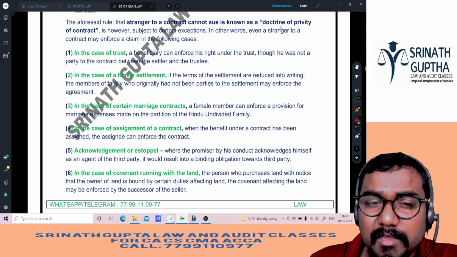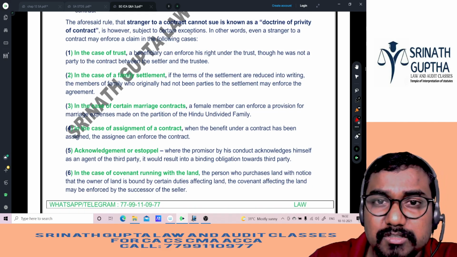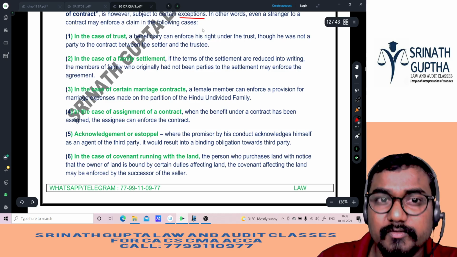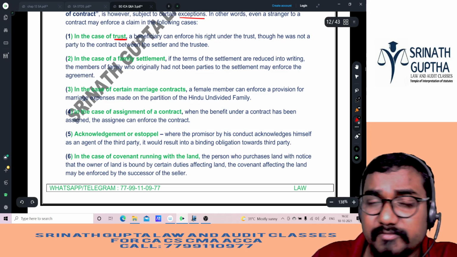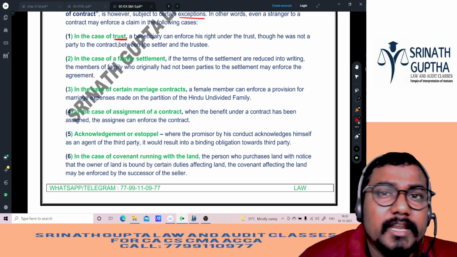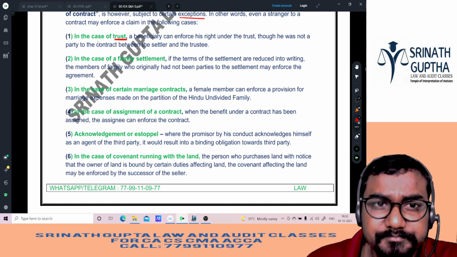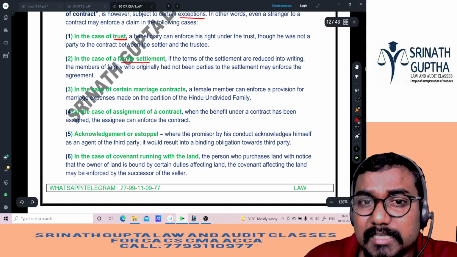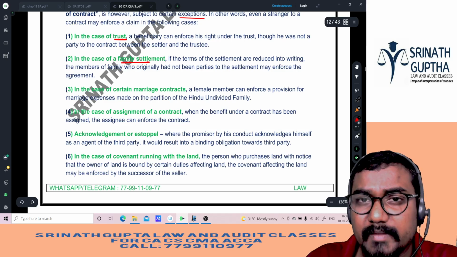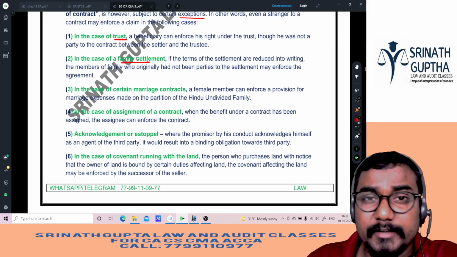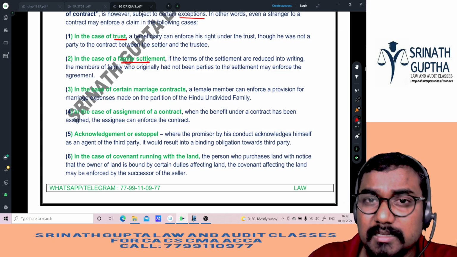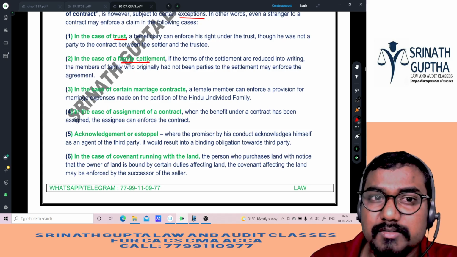We are having the exception, beta. That is a stranger to consideration. So the following are the exceptions. First one is the trust. We have seen one case law also, beta, the Government of India case law. And in the case of family settlements, here also we have seen one case law. That is Chinni, joint Hindu family, marriage, the daughter's marriage expenses example we have seen, na.